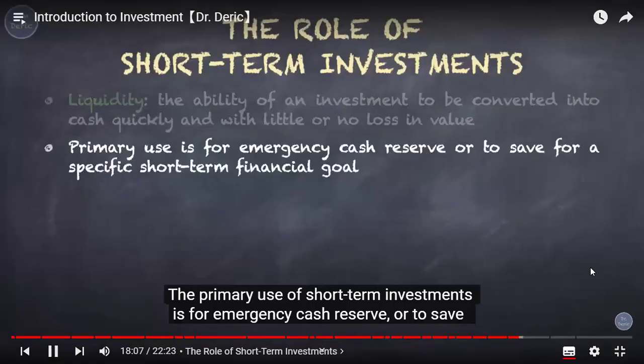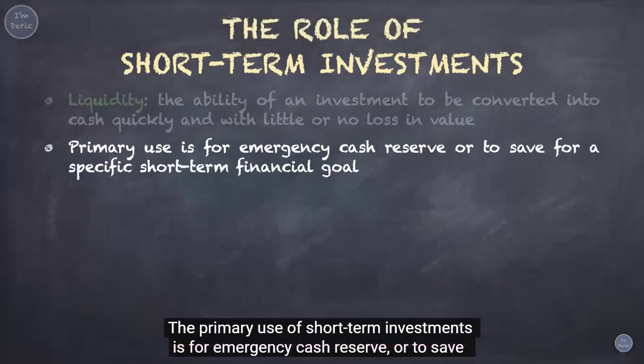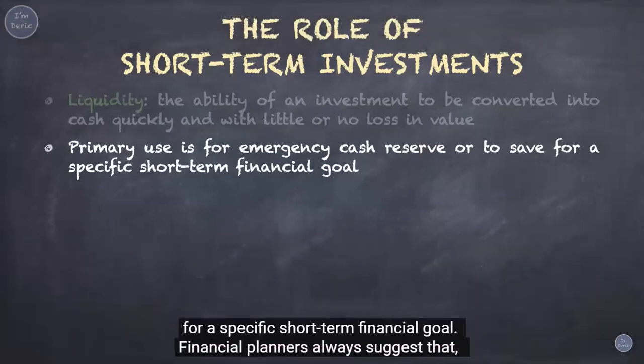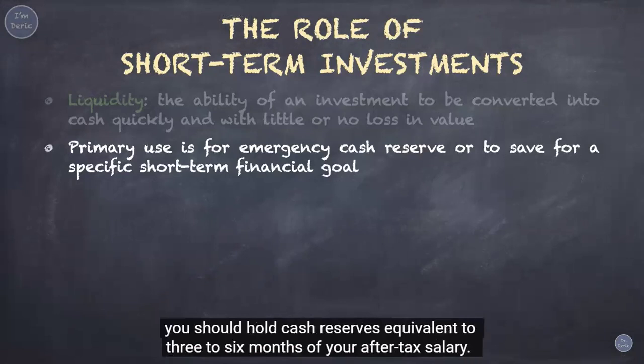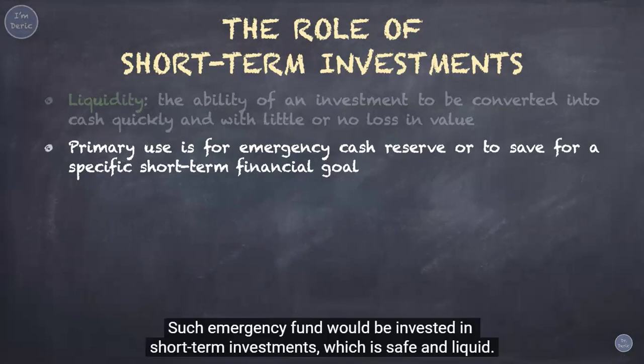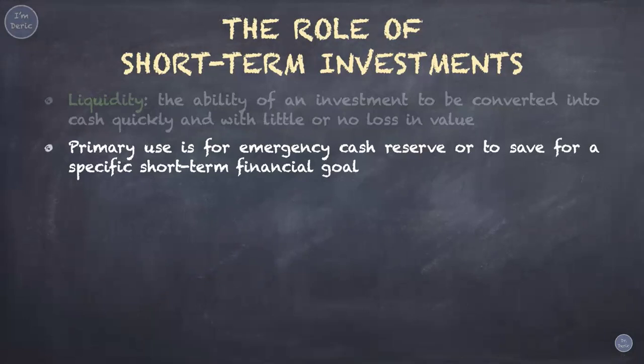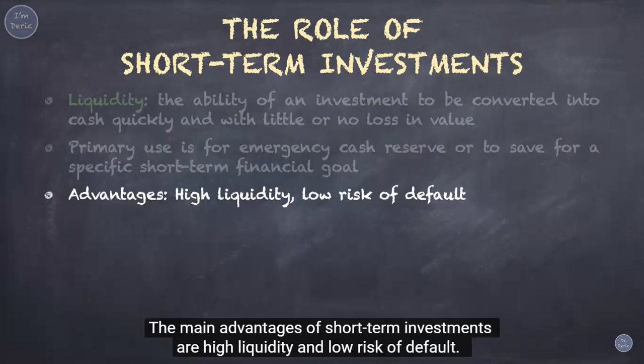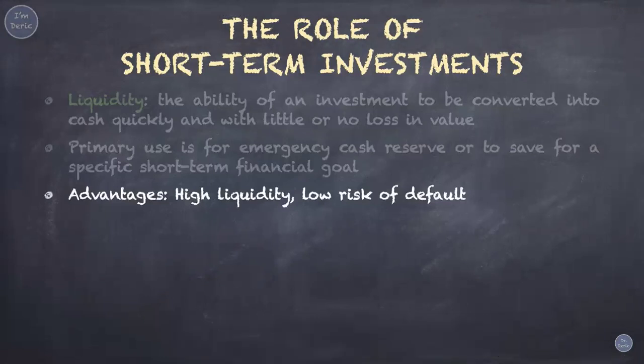The primary use of short-term investments is for an emergency cash reserve, or to save for a specific short-term financial goal. Financial planners always suggest that you should hold cash reserves equivalent to 3 to 6 months of your after-tax salary. Such an emergency fund would be invested in short-term investments, which are safe and liquid. The main advantages of short-term investments are high liquidity and low risk of default.